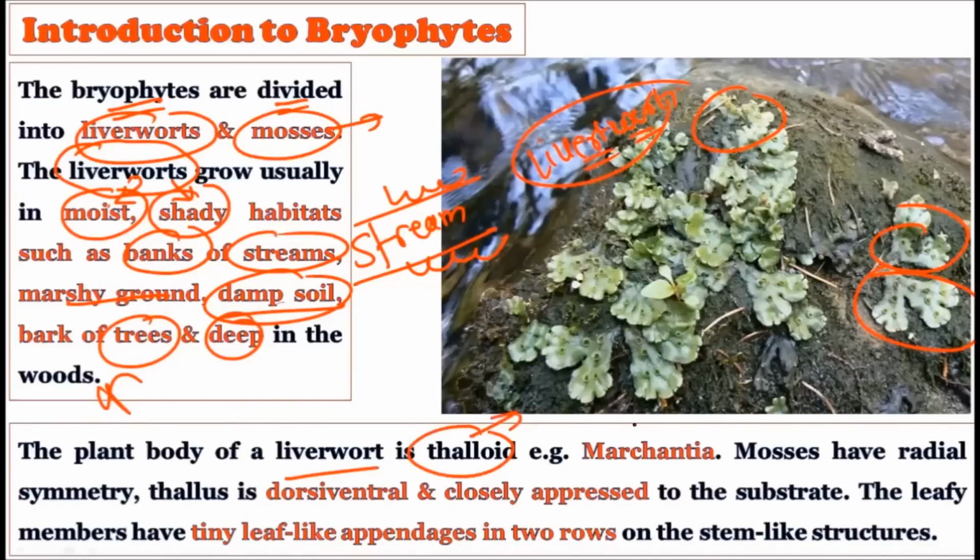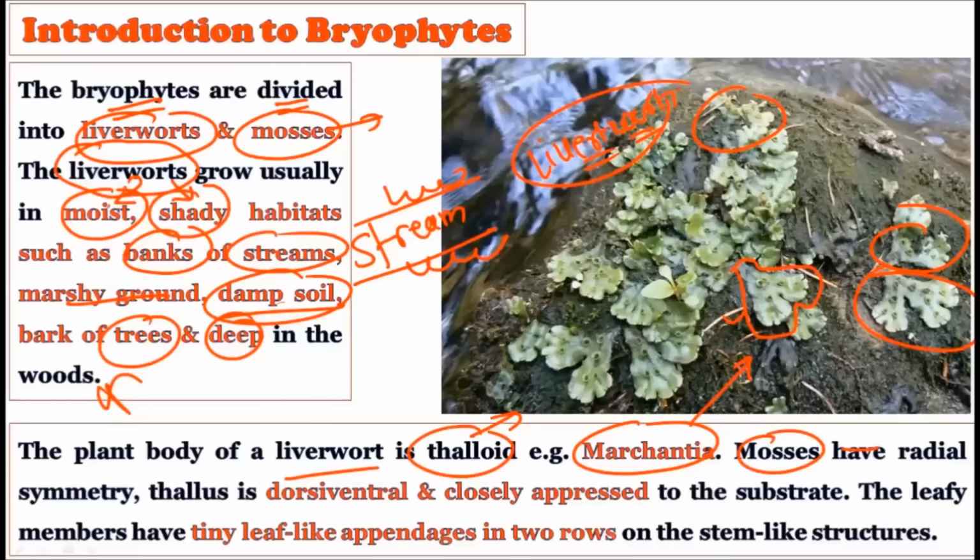A thallus-like plant body is there. For example, see the Marchantia. What you are seeing in this picture is the Marchantia. Okay, this is the complete one thallus. The heart-shaped thallus is shown by this liverwort. Okay, see, this is the Marchantia picture, and you can observe here the heart-shaped Marchantia, right?